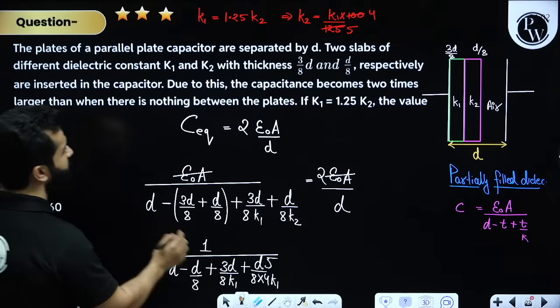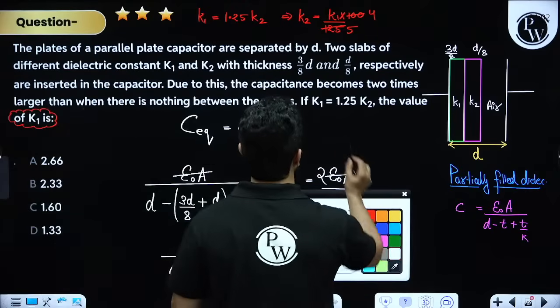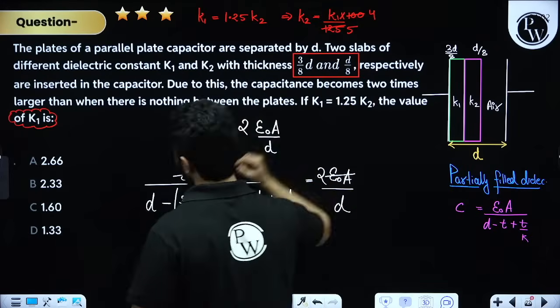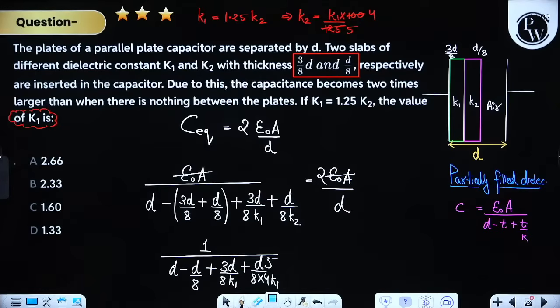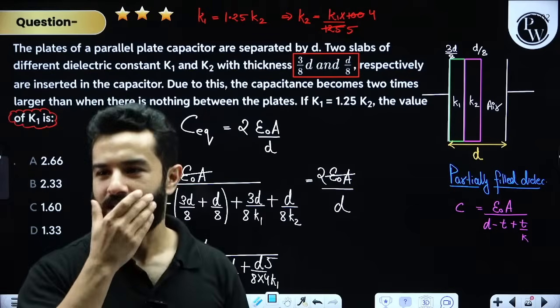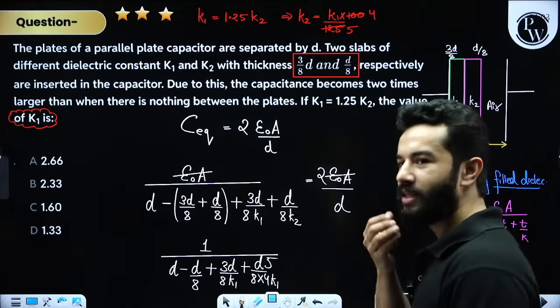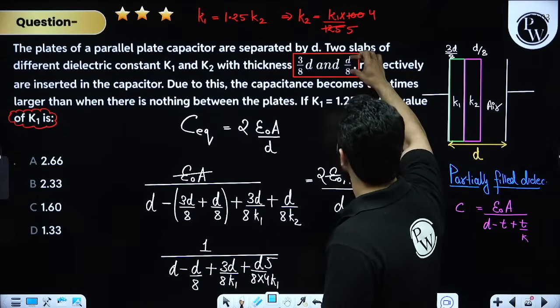But friends, hopefully this is not incorrect here, right? I'm thinking it might be possible that this is incorrect from the actual question. Let me just see. I am thinking that there was D by 2 in the original question, if I am not wrong. What do you say? I think yes, this was D by 2, right? There is some typo error in the actual question. In the actual question this was D by 2. Can you please check?